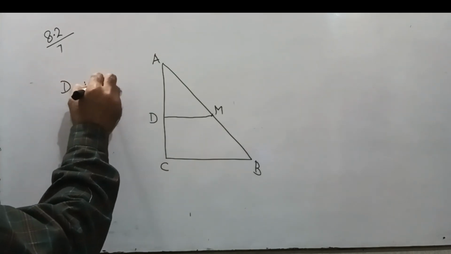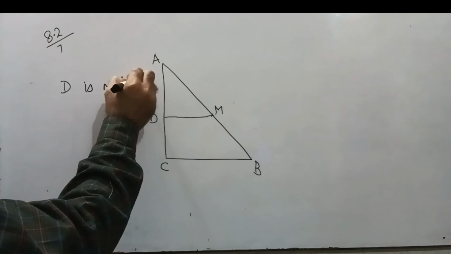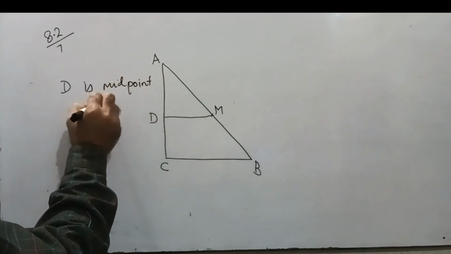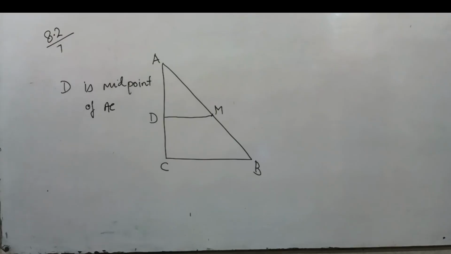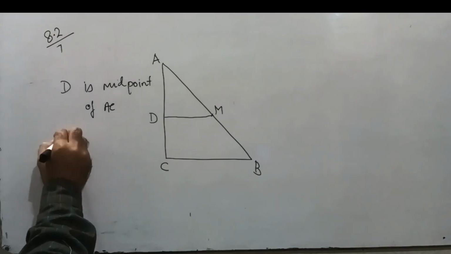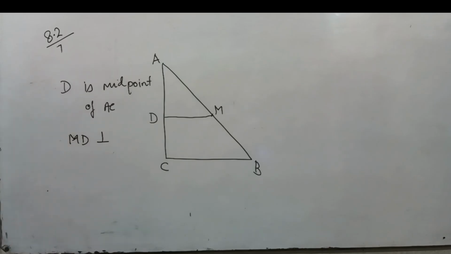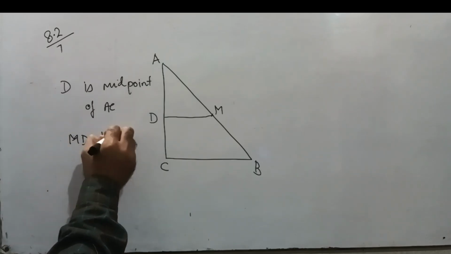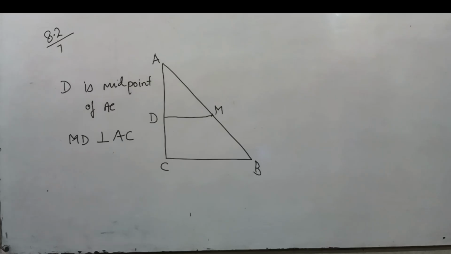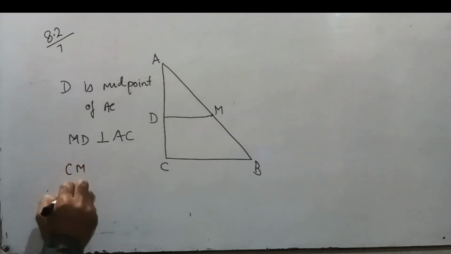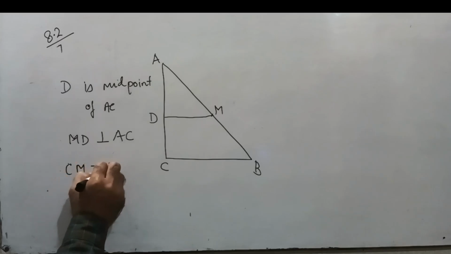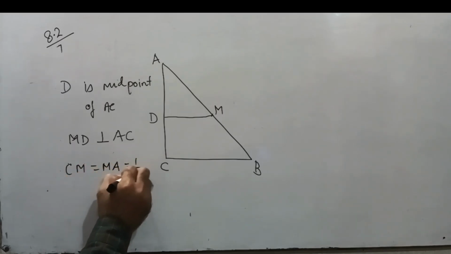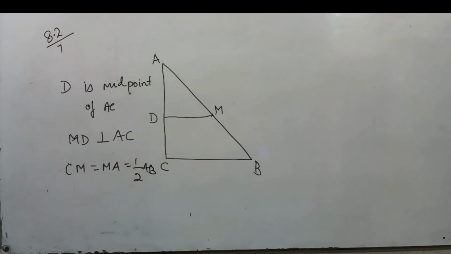Then we have to prove D is the midpoint of AC, MD perpendicular on AC, and CM equal to MA equal to half AB. Okay. CM equal to MA.